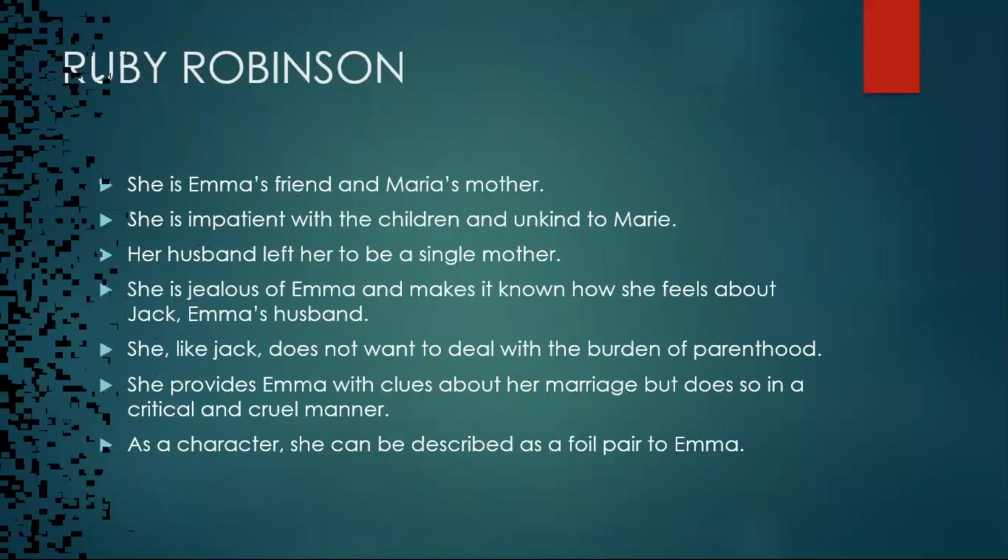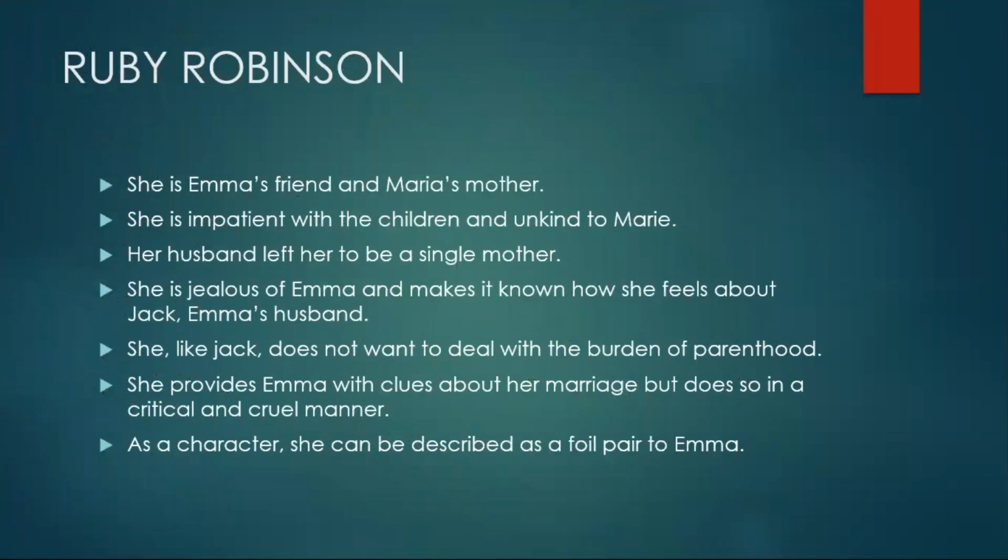The woman of the moment, Ruby Robinson. She's Emma's friend and Maria's mother. She's very impatient with the children and quite unkind to her only child, Maria. Her husband clearly left her to be a single mother, and she considers her husband to be a player, like Jack. She is jealous of Emma and makes it known how she feels about Jack, Emma's husband.